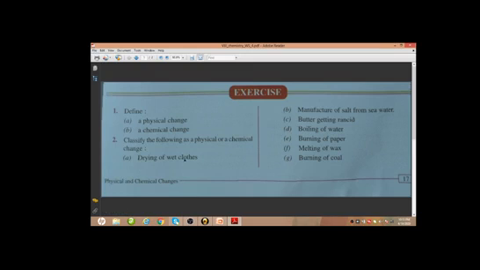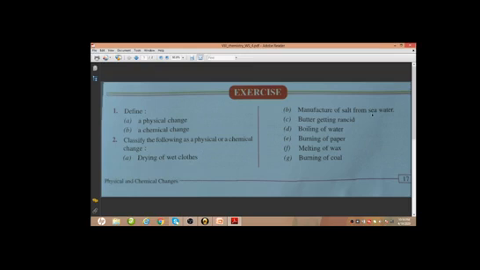So drying of wet clothes, this is a physical change because here we are not getting any new substance, and after drying of wet clothes we can get back to its original form, that means we can wet it again. So this is a reversible change, it's not permanent, so this is a physical change.